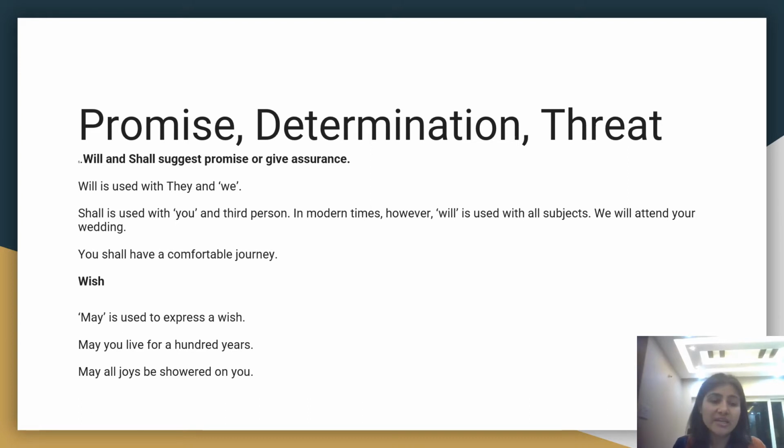We'll see here when will and shall are used, because will and shall suggest a promise or give you some kind of assurance. Generally, it is believed that will is used with they and we. They will go to the party, we will be doing this. And shall is used with you and third person. First person singular is I, first person plural is we, second person is you, and third person is he, she, it, they. So we are saying that shall is used with you and third person. In modern times, however, will is used with all subjects. I said that will is used with they and we, but now will is used with all the subjects. We will attend your wedding.